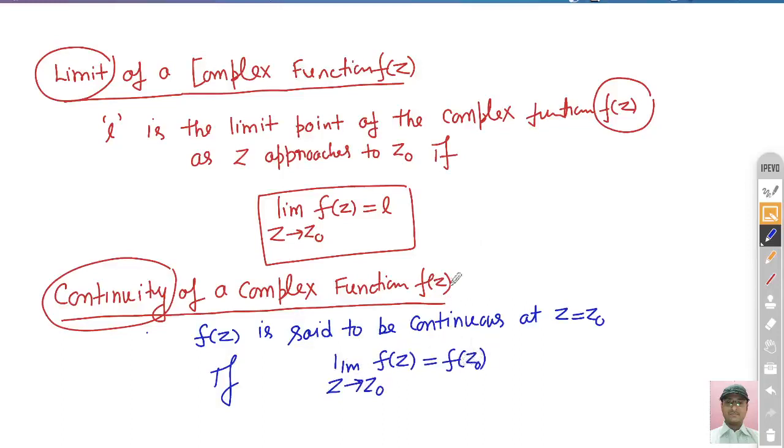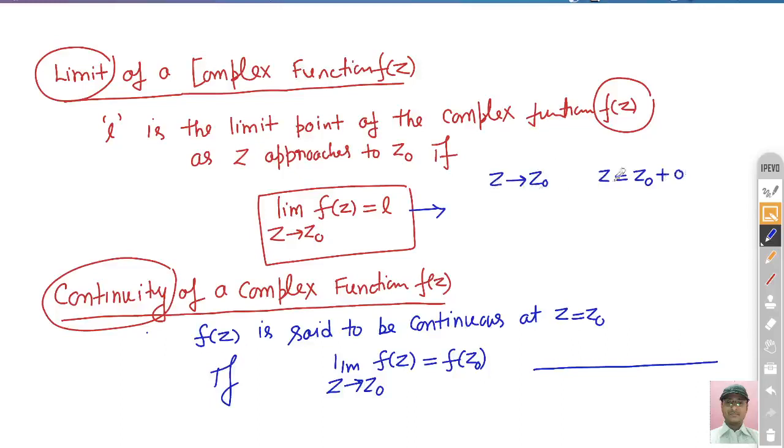So now the question is, what about the continuity? When we say that any function is continuous, try to understand, if you understand graphically, what it is saying. First we express this one. Limit z tends to z0 means what? Whether it is equal to or not. z tends to z0 means it is approaching z0, which means that z is equal to, you can suppose, z0 plus something which is a very small quantity, approximately 0.